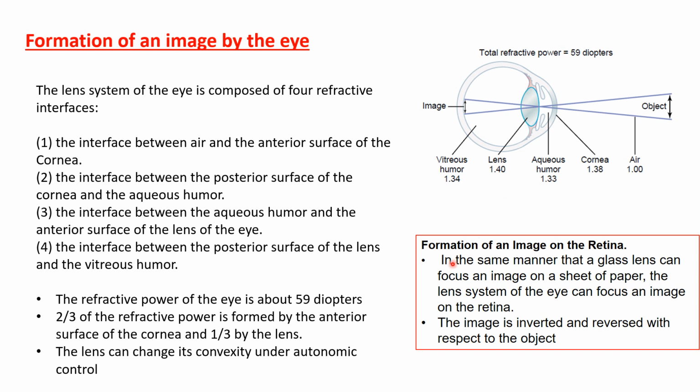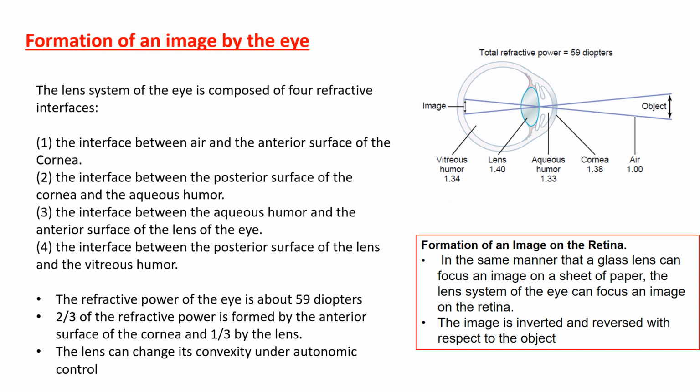And as we see, the convex lens forms an inverted image of the object on a white sheet of paper. Yes, the cornea and the lens can form an inverted image of the object on the retina. So the lens system, which includes the cornea and the lens, can produce an image of the object on the retina, and this image is inverted and reversed with respect to the original object.